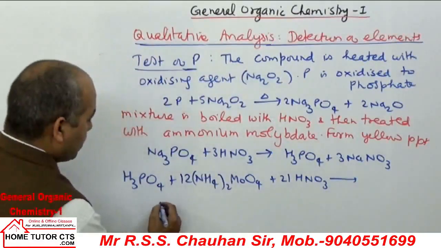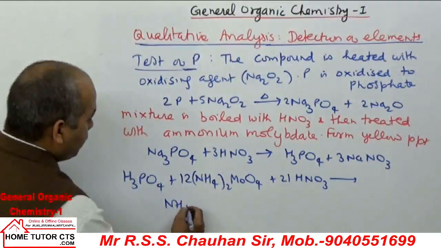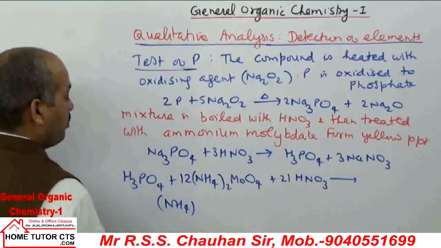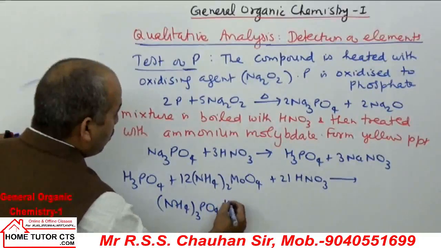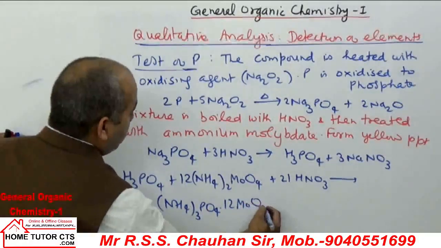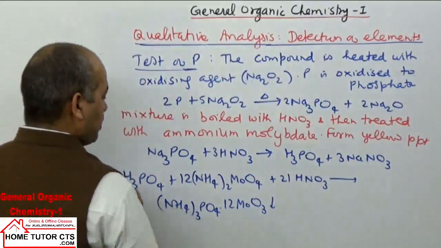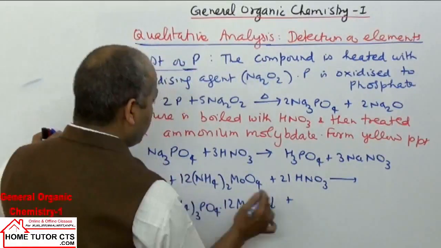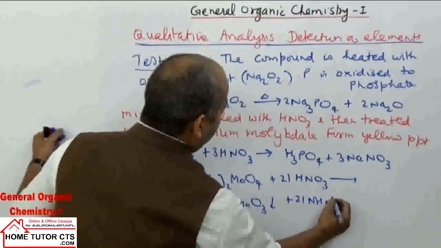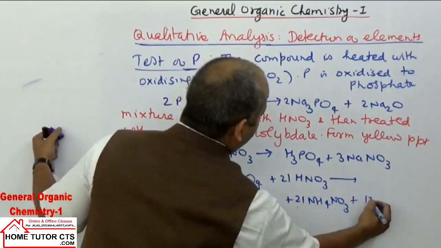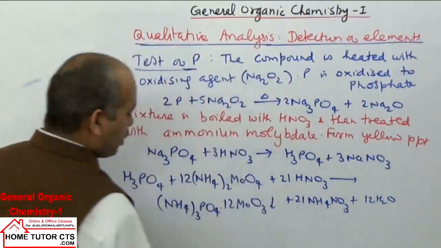They will form a yellow PPT of ammonium phosphomolybdate, (NH4)3PO4·12MoO3, plus 21 ammonium nitrate plus 12 H2O. This is the balanced reaction here.